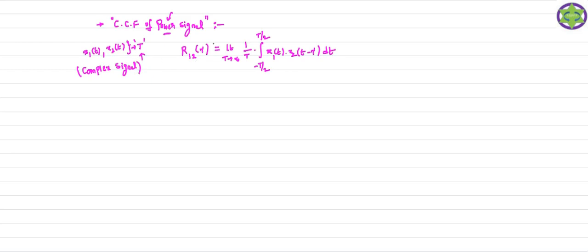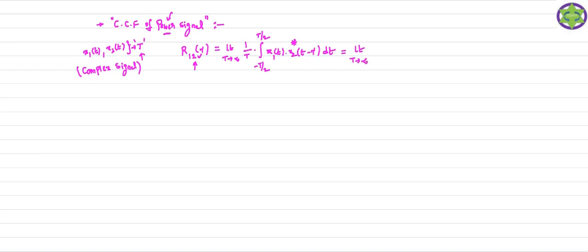For complex signals, the cross correlation of the first signal with respect to the second signal uses the conjugate of the second signal. Observe the formula: whenever we write the formula for R12, you take the conjugate of the second signal. If the signals are complex, take the conjugate; if the signals are real, there is no need to take the conjugate. I can also rewrite this formula in this fashion, which gives the same result.